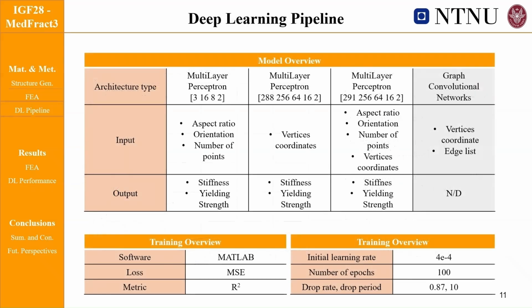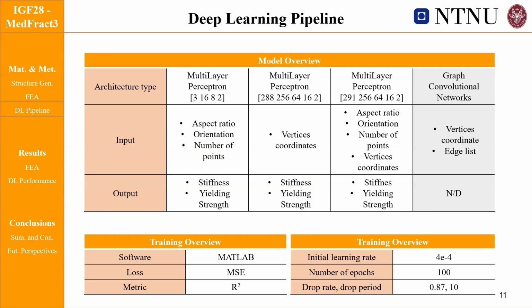The deep learning pipeline used a simple, yet often effective architecture, the multilayer perceptron. Multilayer perceptrons have been previously used to predict stiffness from parametric representation of various microstructures, including 2D Voronoi networks, although with a fixed number of generation seeds.